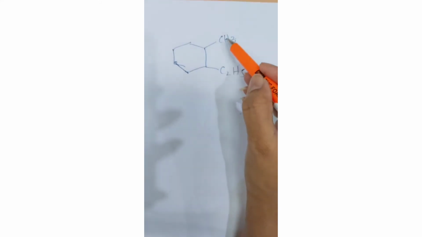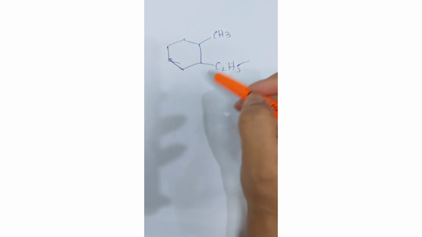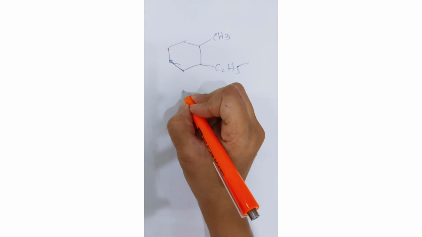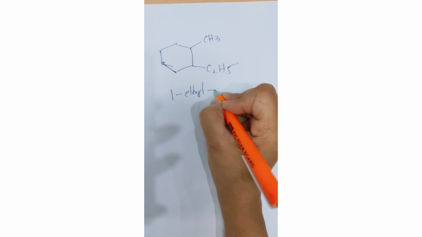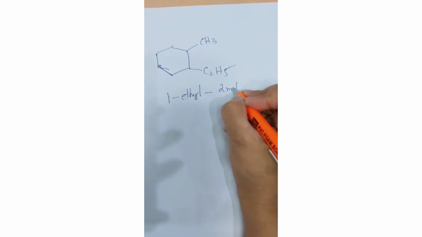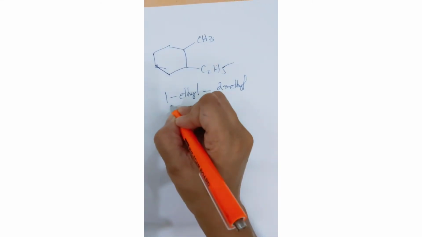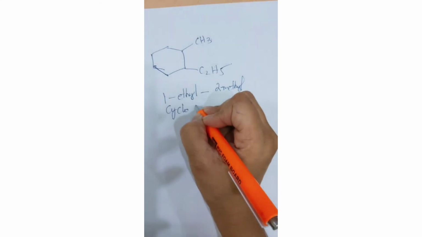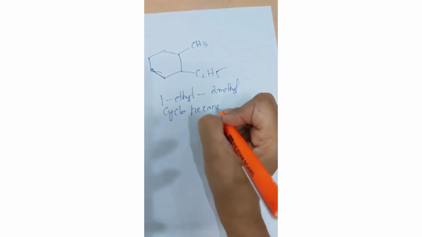cyclohexane. Now when we have an option of ethyl and a methyl group, you are going to move according to the alphabetical order. As E comes first, you are going to write down 1-ethyl, 2-methyl cyclohexane, according to the alphabetical order.